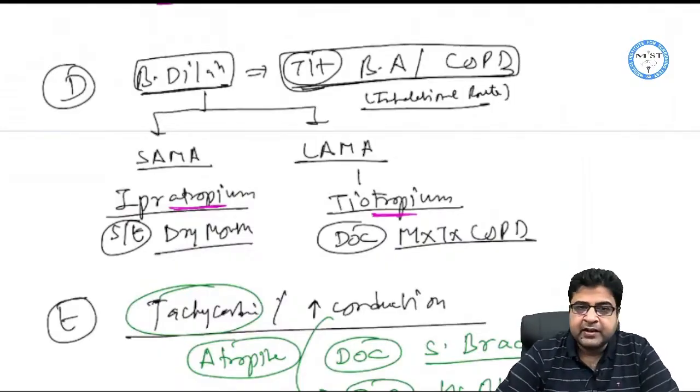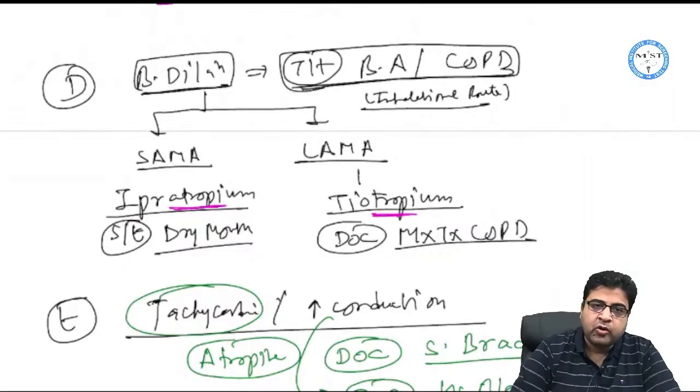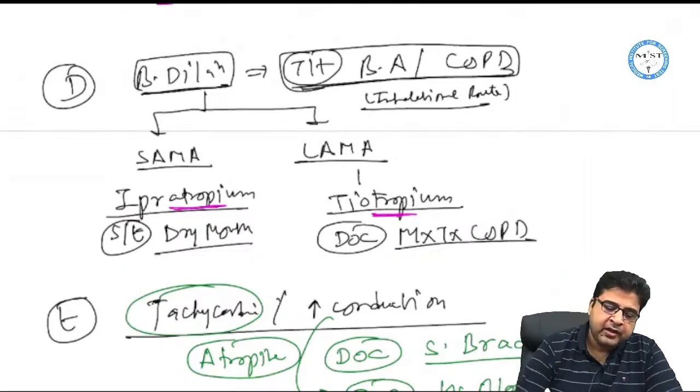The short-acting muscarinic antagonist is ipratropium bromide, and when we give ipratropium by the inhalational route, it is mainly given for acute bronchial asthma and COPD. So SAMA drugs have a fast onset of action.